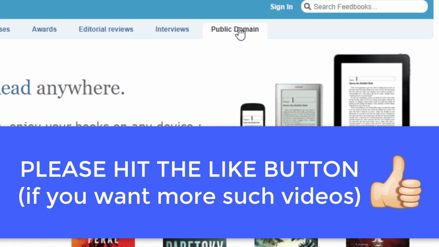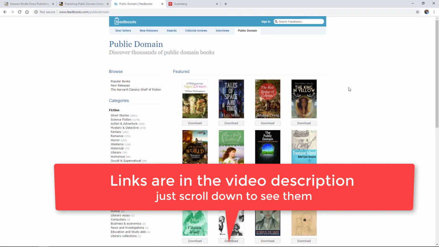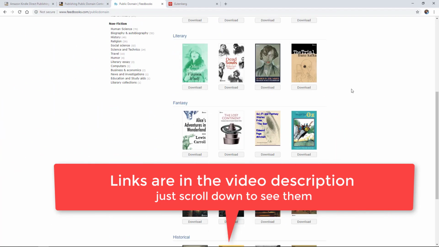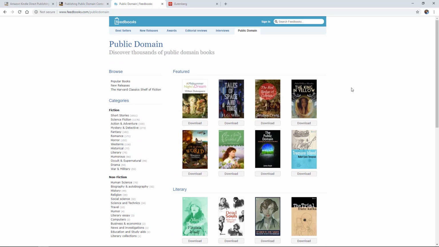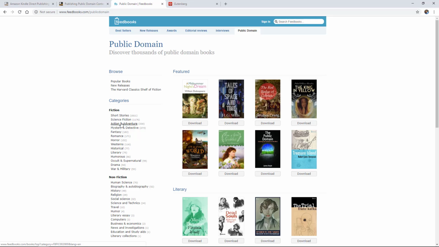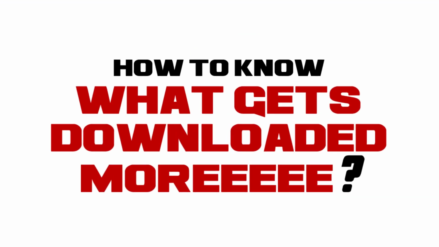Once you are there, click on the public domain tab to see a huge list of books that are in the public domain. But how do we decide which one to choose from this huge list? Some books might be famous, while some could have been in oblivion for long, without many noticing their existence. The difference between both the numbers could be vast. So how do we know which book gets downloaded or searched by the masses?